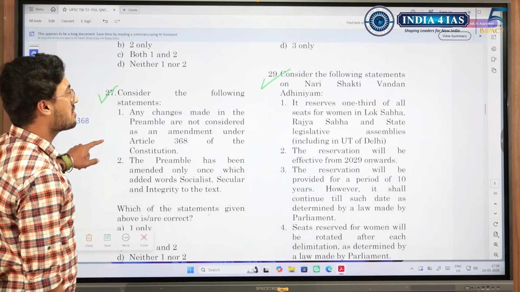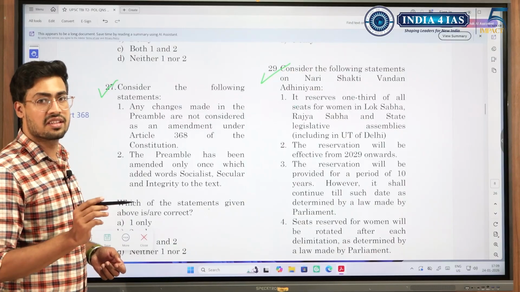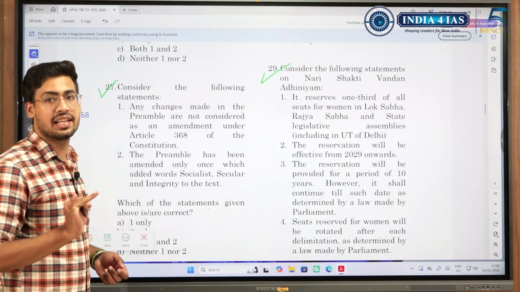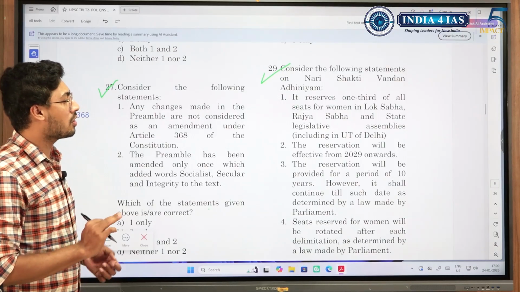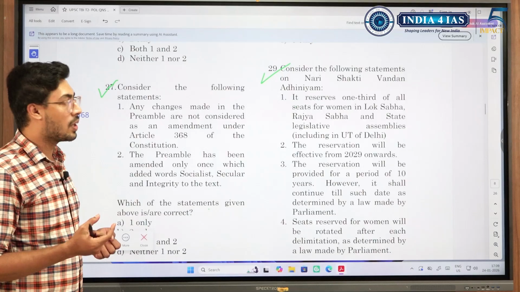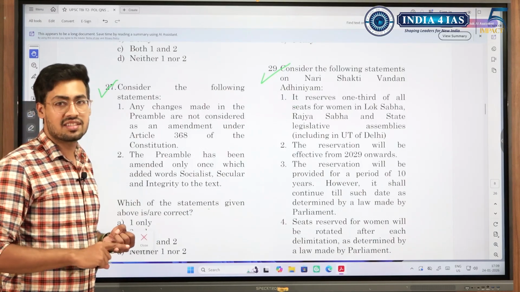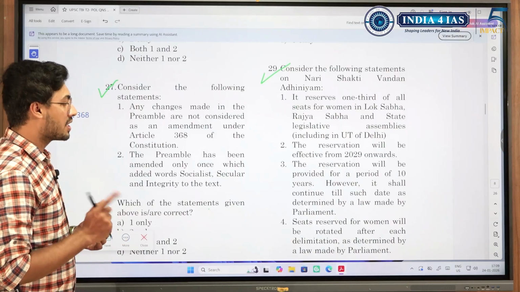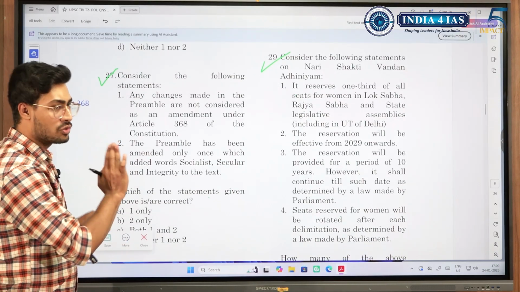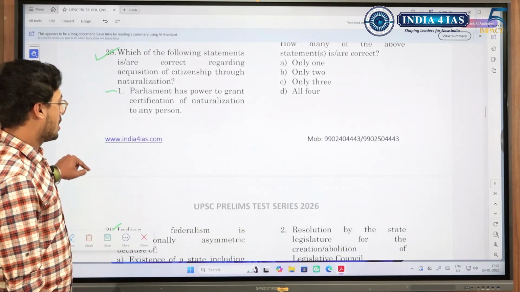Which of the following statements are correct with respect to Nari Shakti Vandan? This was the 106th Constitution Amendment, which provided reservation for women in Lok Sabha and State Legislative Assembly. It has not provided for State Legislative Council and Rajya Sabha, though there was a committee, I believe the Geeta Mukherjee committee, which suggested that women should be given reservation even in Rajya Sabha and State Legislative Councils, but that was not the case. This is a clearly current affairs dominated topic, and it is very well present in the current affairs magazine that you would consider to study. Moving on,